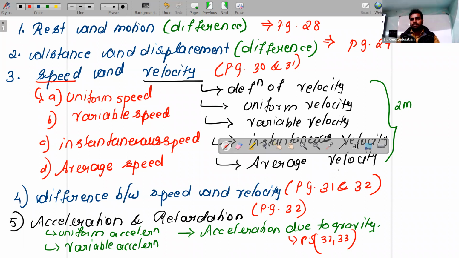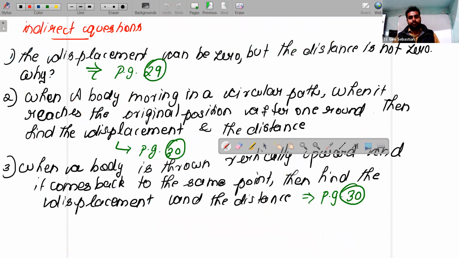Children, reading the ICSE textbook is very important. Any guide, anything you can buy, but the easiest method to learn physics for the ICSE exam is nothing but reading the chapter properly. These are the important types; indirect questions they can also ask.